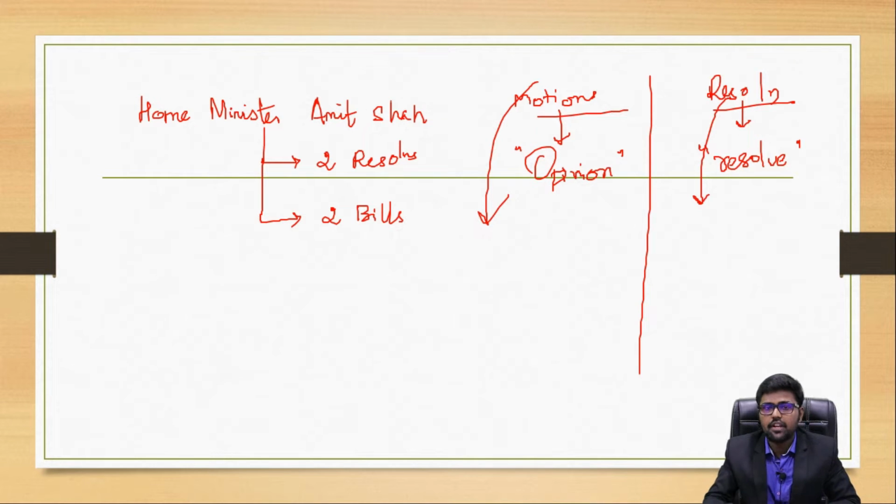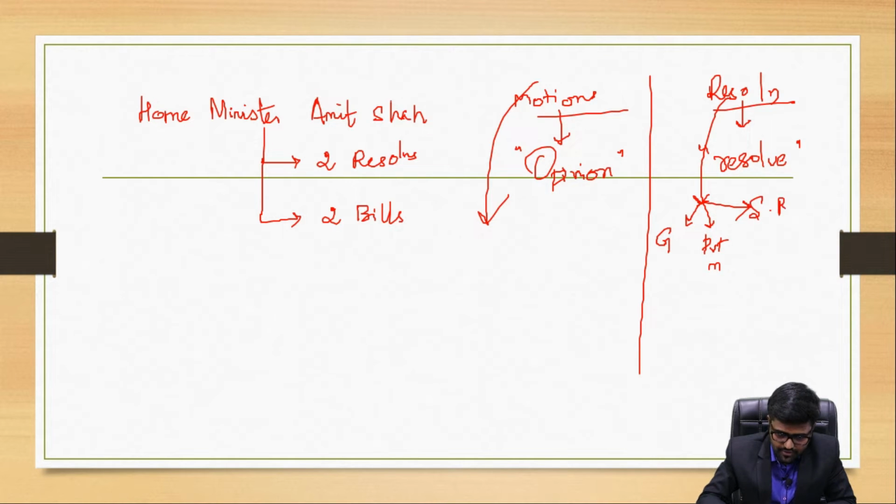Why resolution? Because Mr. Amit Shah presented 2 resolutions in front of the parliament. So let's understand the various resolutions. One is government resolution, another is private member resolution, and the third one is statutory resolution. Let me brief it out very clearly.